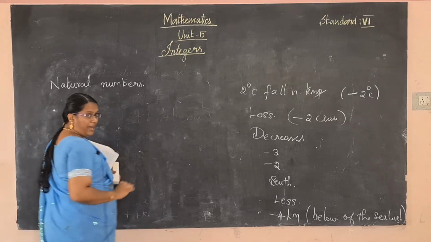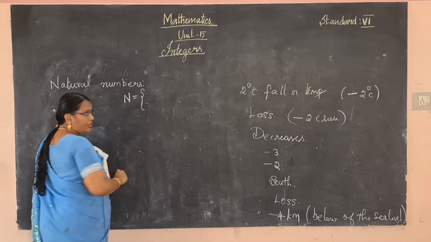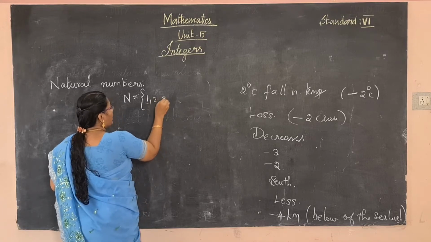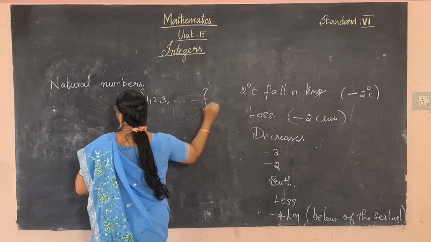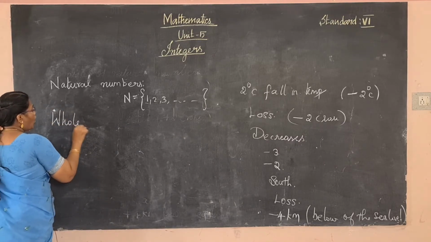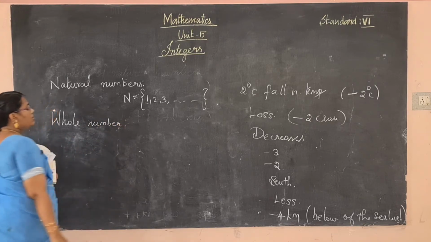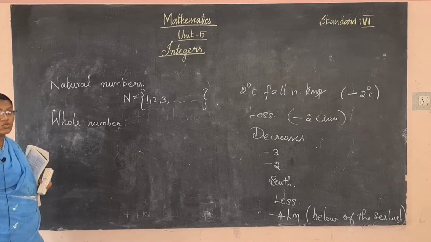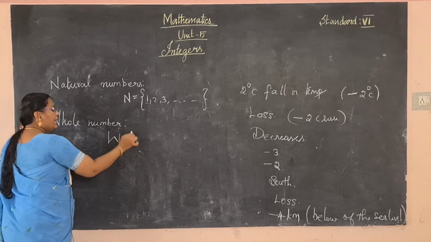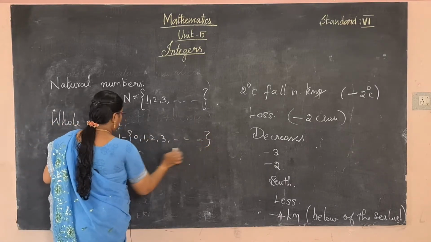It is denoted by capital N. So capital N is equal to the set of all the counting numbers 1, 2, 3, endlessly going. Okay, and next one is whole number. So 0 with the natural numbers is called the whole numbers. It is denoted by W is equal to 0, 1, 2, 3, endlessly going.